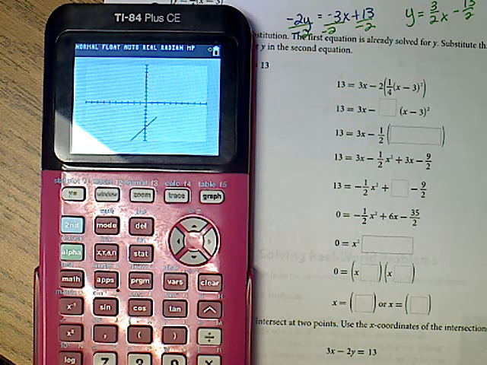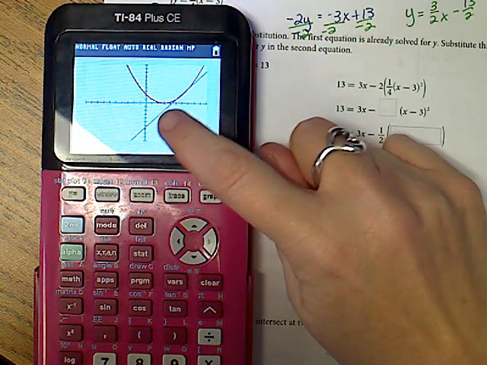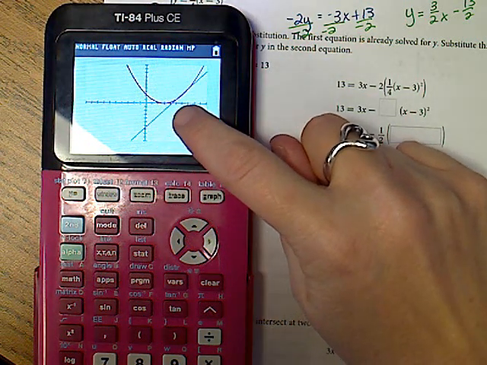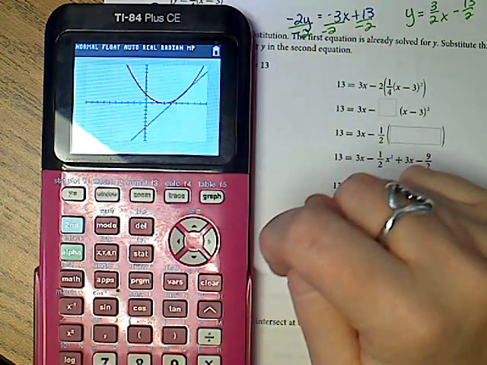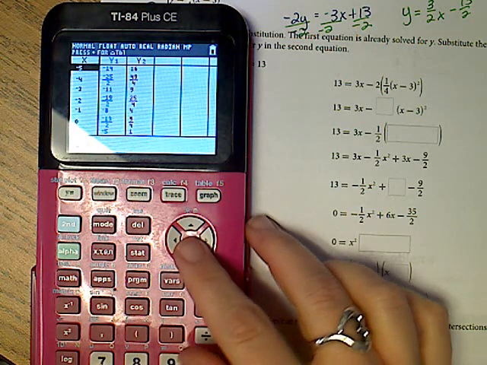When I look, there's my line. I don't know why this is graphing so slowly. And here's my parabola. Okay, I'm not sure. I know it hits 1, 2, 3, 4, 5, 6, somewhere around 5, 6, 7, 8, somewhere in there. But I don't know how many times, so I'm going to go to the table. I have to get the exact point anyways.